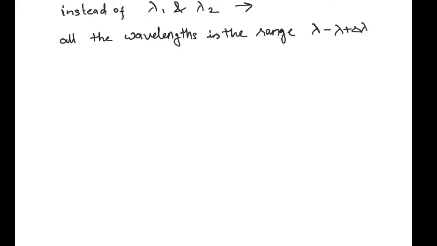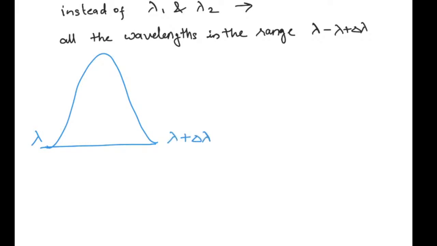So now let us have a pattern which is having a range of wavelength. Let's say my starting wavelength is lambda and my end wavelength is lambda plus delta lambda. Then the central one would be lambda plus delta lambda by 2.